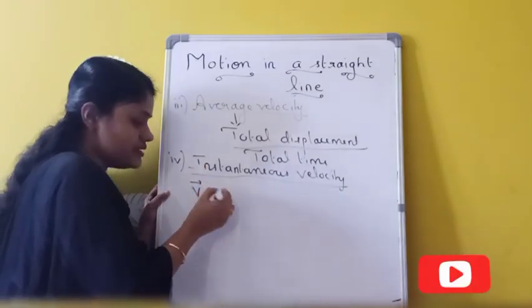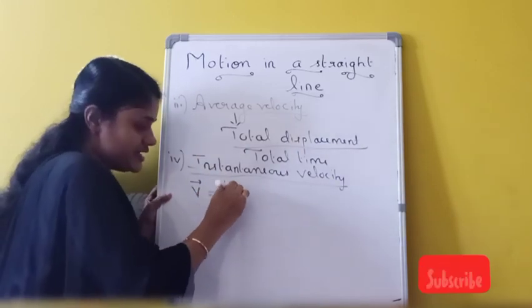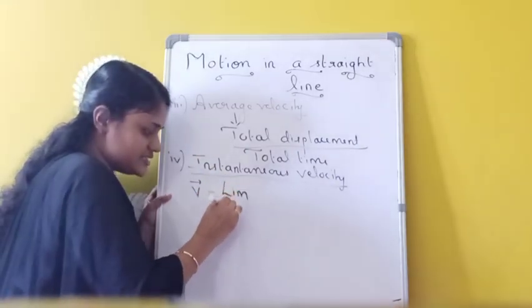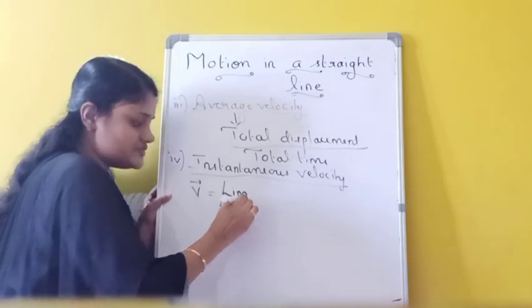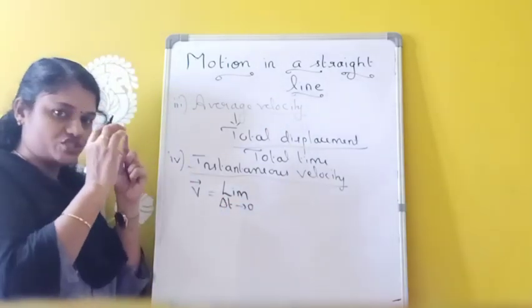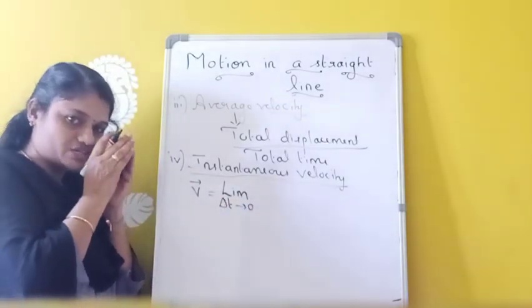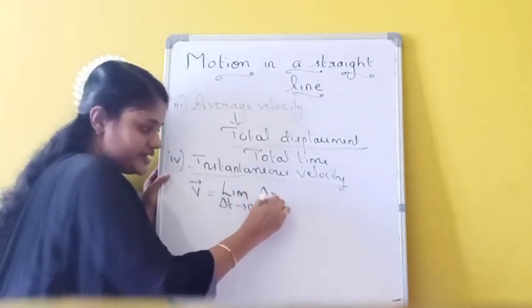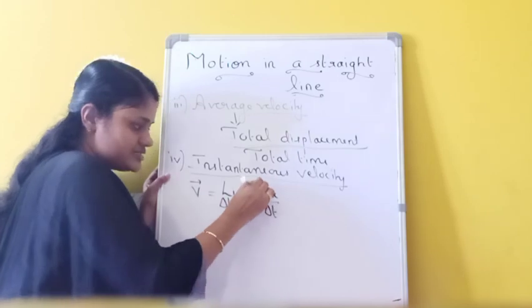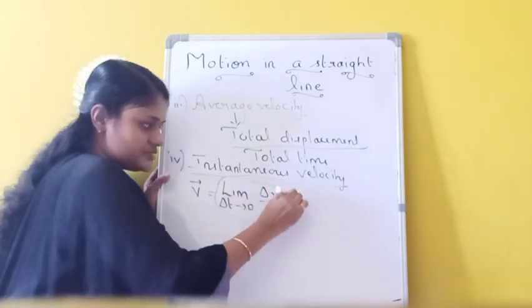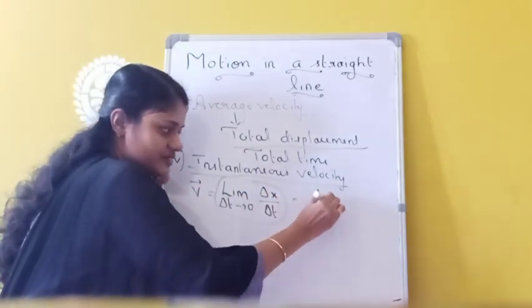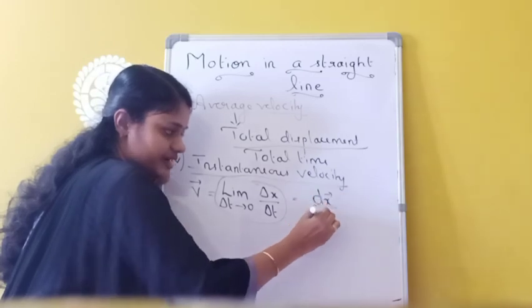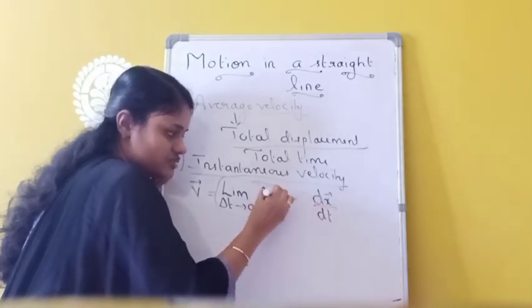That is given by, same like the speed, we can write limit delta t tends to 0. That means whenever the time interval is reducing to 0, it is pointing to a particular time, then at that time we can write delta x by delta t, and this whole term can be written as dx by dt, with vector x here.